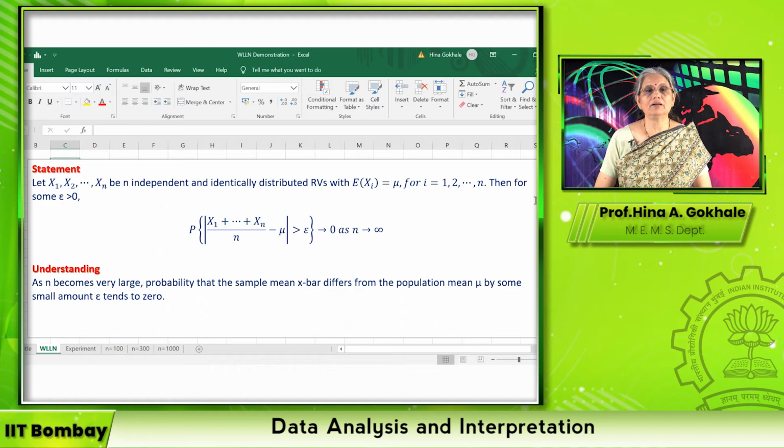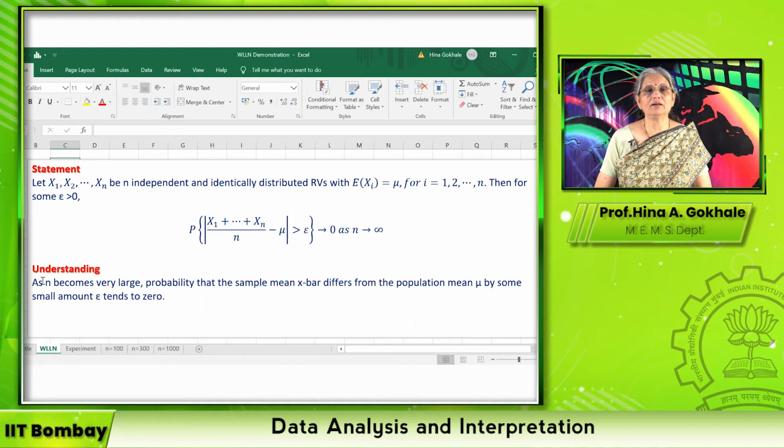Then for some given small value epsilon greater than 0, the probability that the difference between the average and the mean value of the random variable is larger than epsilon tends to 0 as n becomes large.